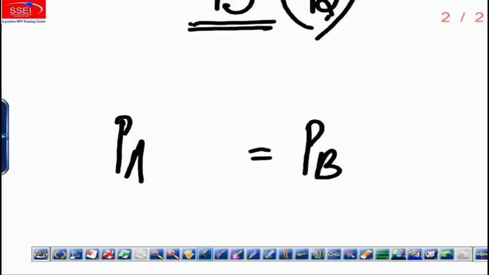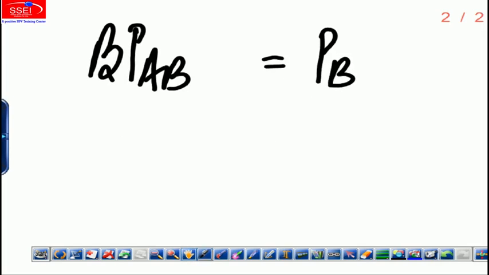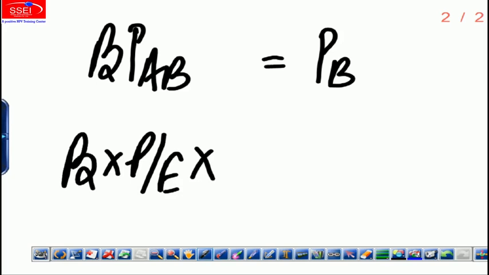After the merger you will hold not one share but beta shares. So the equivalent post-merger price for firm B is the exchange ratio times the post-merger price of the combined entity. So beta into PAB equals PB. Now the same stuff: beta into P ratio into EPS is equal to PB.